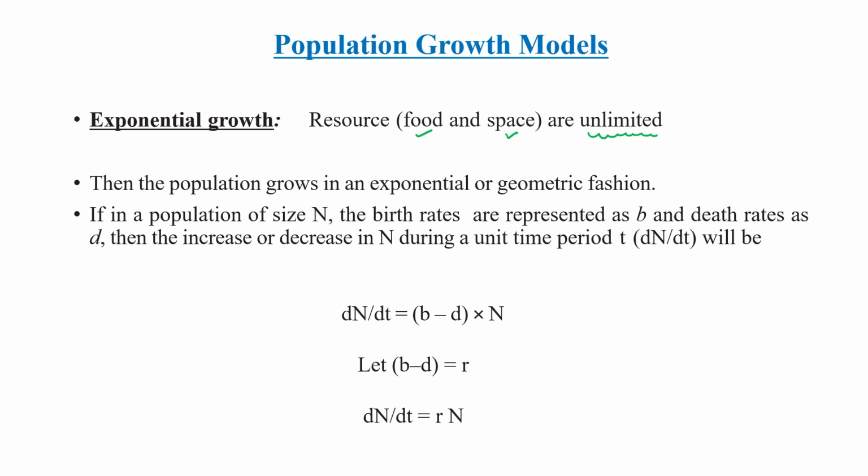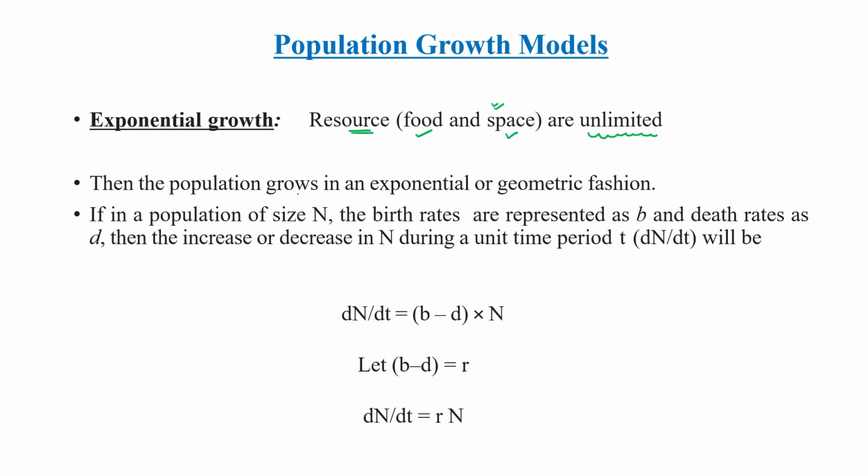After some time, in a given habitat or in a given area, after so many multiplications and so many individuals, obviously space will get decreased for each one, and also resources will be decreased after a passage of time. So this is a hypothetical situation that resources are unlimited.